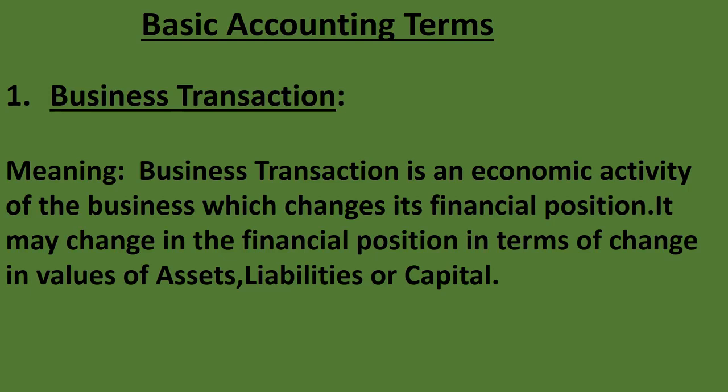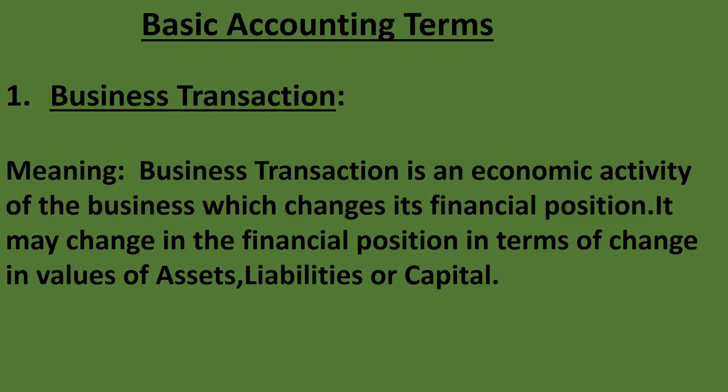So, business transaction is an economic activity of the business which changes its financial position. The business activity and business transaction change from time to time. We know about asset and liability. So now capital.